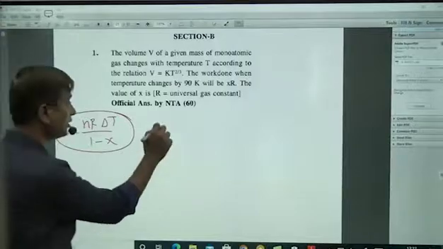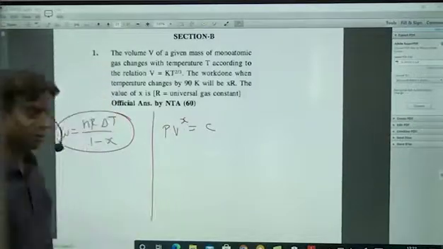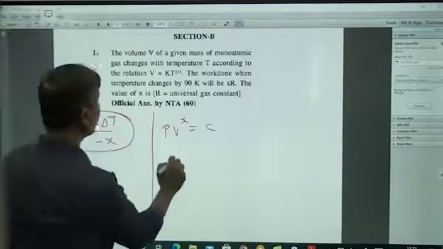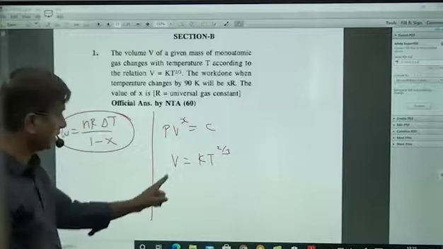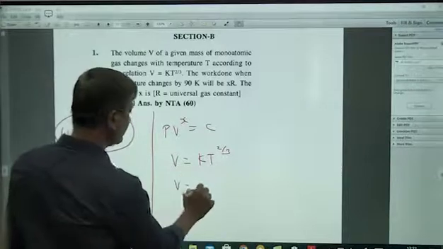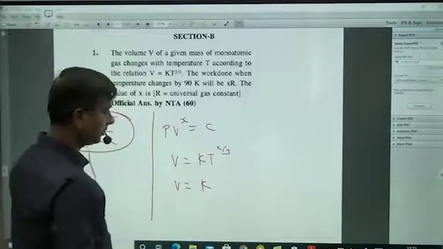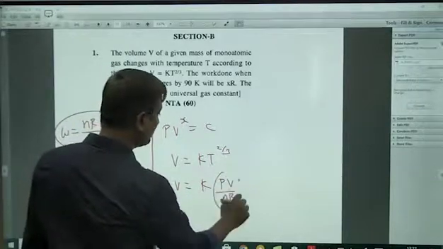If you can convert it into the form PV power x equal to constant, you can use it, because they have given V is equal to KT power 2 by 3. So V is equal to K into T, and you can write T as PV by nR, the whole power 2 by 3.